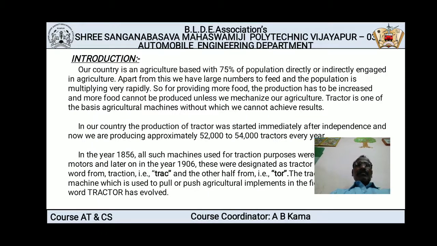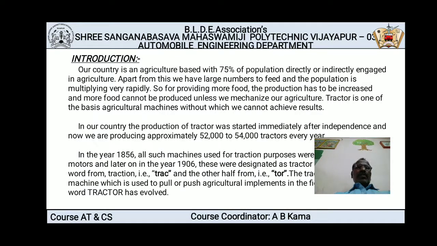Now introduction. Our country is agriculture based, with 75% of the population directly or indirectly engaged in agriculture. Apart from this, we have a large number to feed, and the population is multiplying very rapidly. So for providing more food, the production has to be increased, and more food cannot be produced unless we mechanize our agriculture. Tractor is one of the basic agriculture machines without which we cannot achieve results.